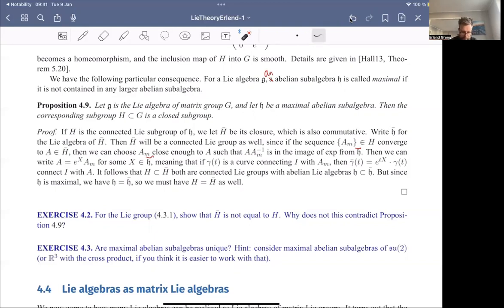But this Lie algebra cannot be strictly larger because that would contradict the maximality of H. And so we have a subgroup contained in this whole closure. Both are connected and abelian. The Lie algebra of one should be inside the Lie algebra of the closure. But since this is maximal, both have to be equal. And then it follows that the groups are equal since they're connected, and hence just products of exponentials.